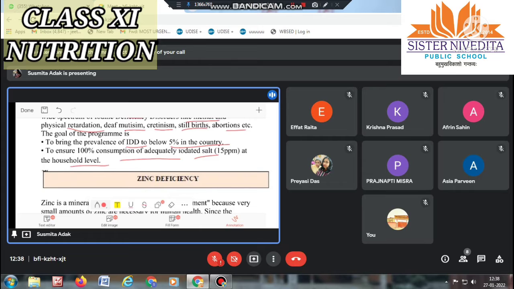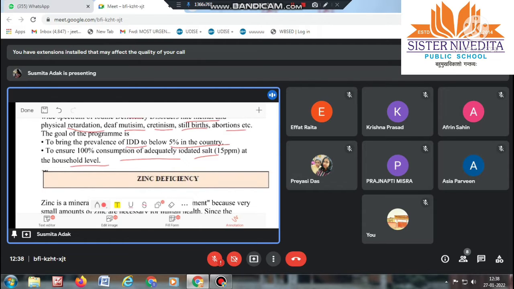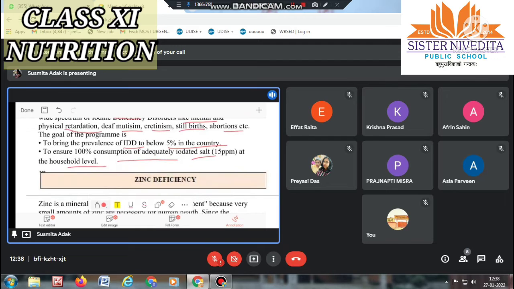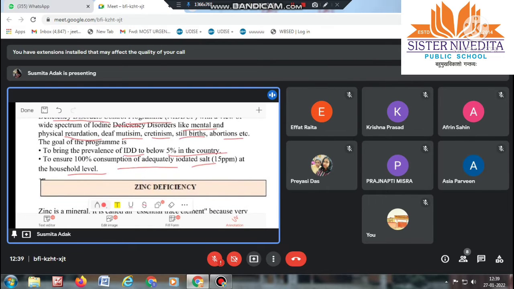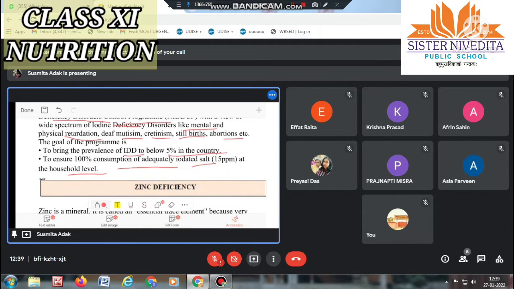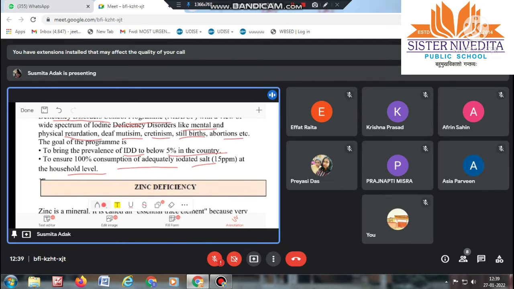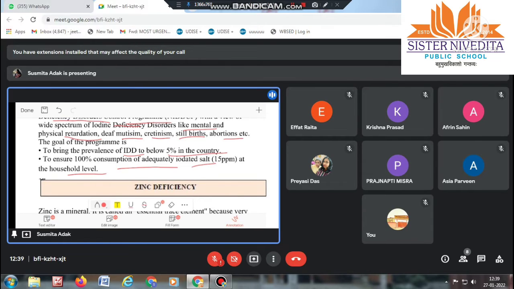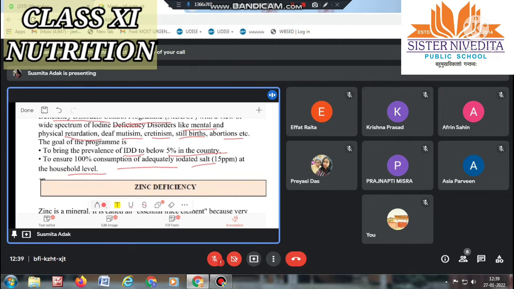So there were two goals: to bring the prevalence of IDD below 5% in the country, and to ensure that 100% of people consume adequately iodinated salt at the household level.